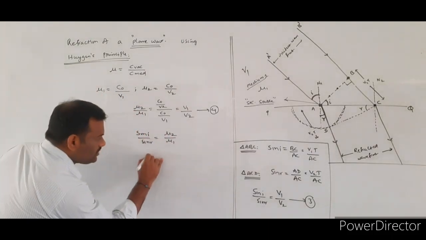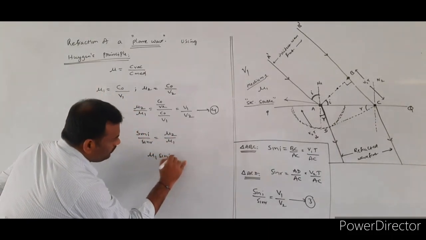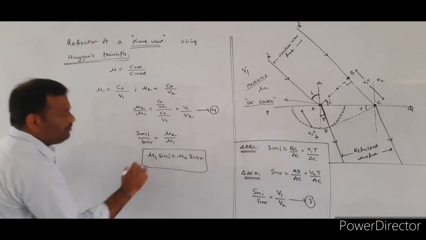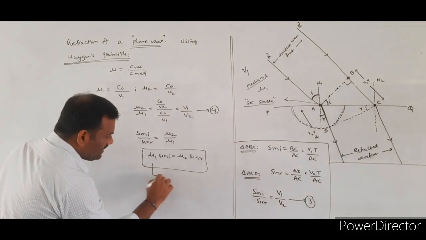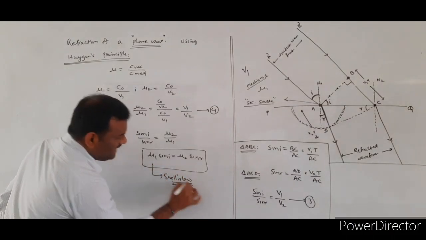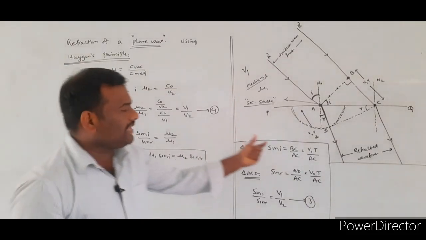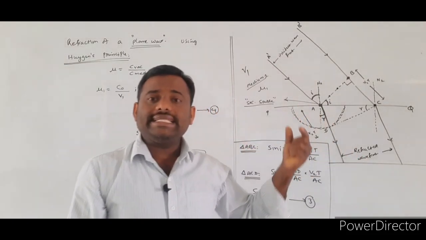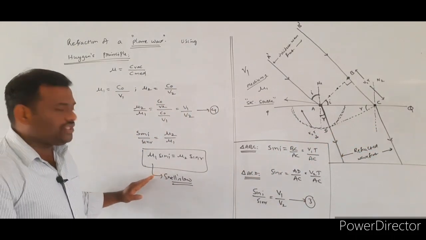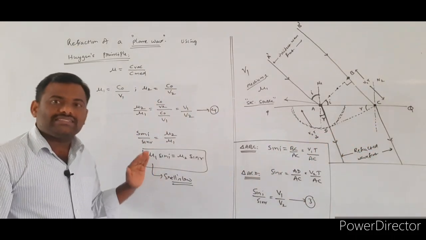Cross multiplying this, you will get mu1 sin I is equal to mu2 sin R. So which is indicating what? Snell's law of refraction. So by considering the Huygens principle, we derived the condition of the refraction, that is nothing but Snell's law.